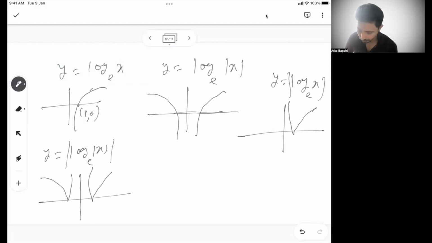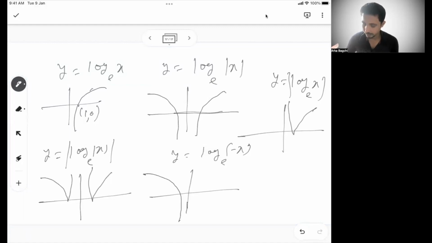And we have also seen y equal to log of minus x base e. In that case, x has to be negative, and between 0 to 1, y will also be negative. This is the case, and the final one we did was minus log of x base e. In that case, this will go like this. These are the 5-6 different types of log x graph, and you understood how each of these is getting formed.